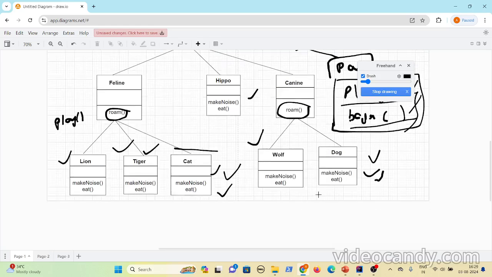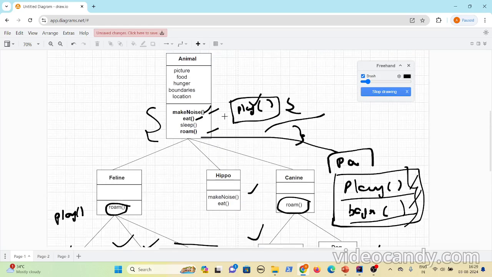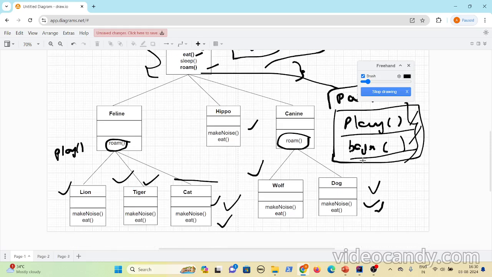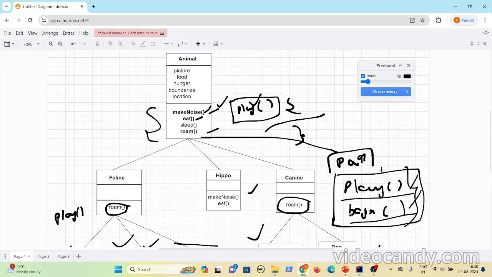And one more thing: since you're not enforcing any restriction, people might miss adding the pet behaviors. Let's say you want to add pet behaviors in the parrot, but since that is not enforced because you did not declare that method as abstract here, parrot might add or might not add the behaviors. Even if they add it, they might use a different name. Here you use be friendly, parrot might use maybe friendly behavior.